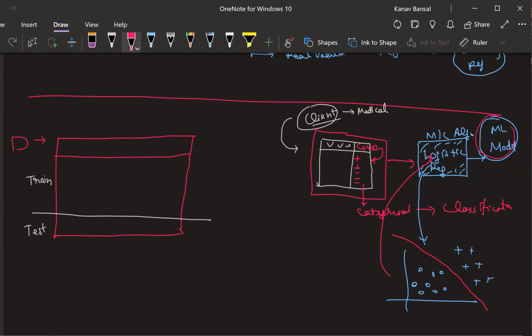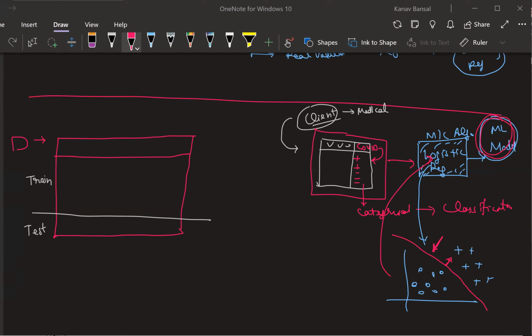And what is that machine learning model? That machine learning model is nothing but this line. This line is something that you are learning, and this line is going to help me identify whether a patient is positive or negative. Making sense to everyone, yes or no? Is it clear to everyone?